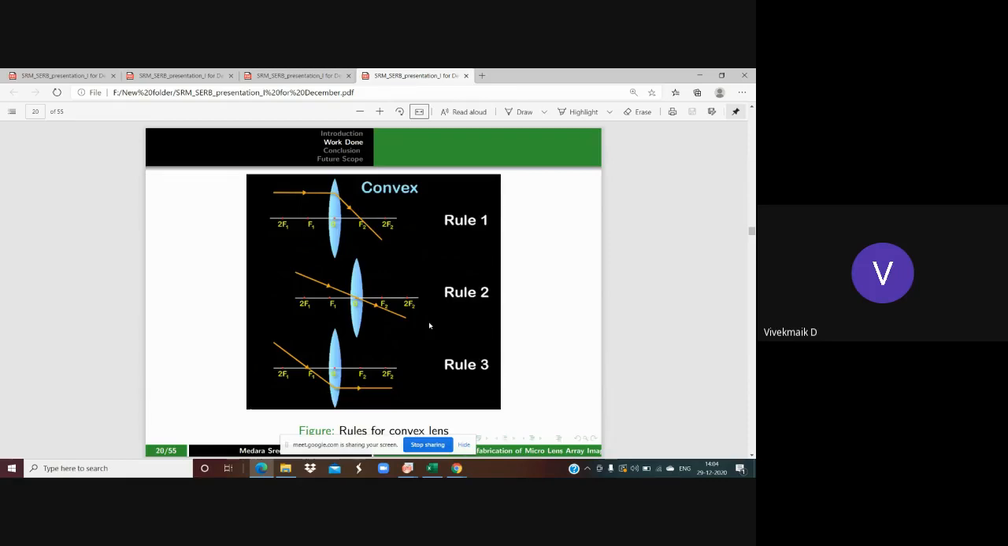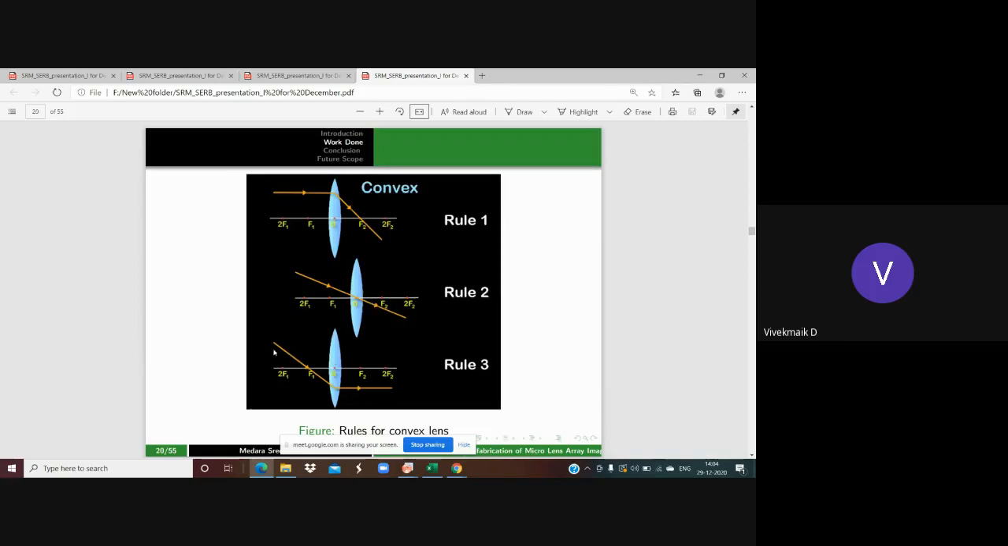In a convex lens, the terminology is that O is the optical center of the lens, F1 and F2 are the principal foci, and 2F1, 2F2 are the points for object distance and image distance. In rule one, when the ray is parallel to the principal axis and passes through the lens, after the refraction it passes through the other focus of the lens, that's F2. Rule 2 is that when the ray is passing through the optical center of the lens, it emerges out completely without deviation.